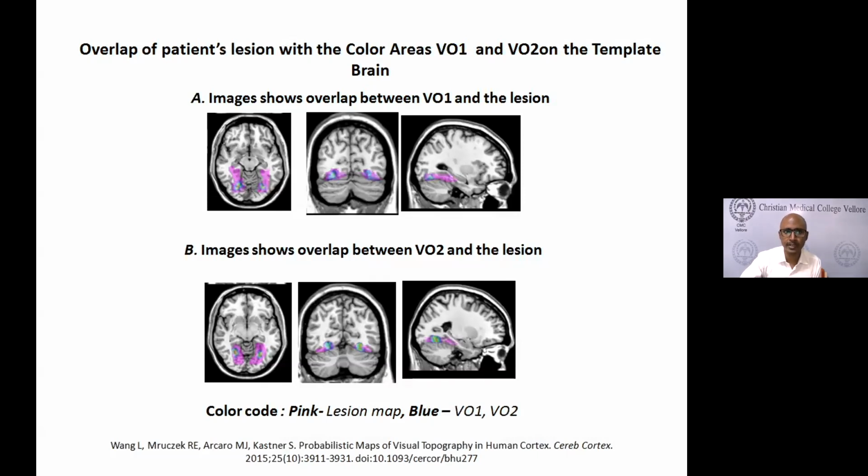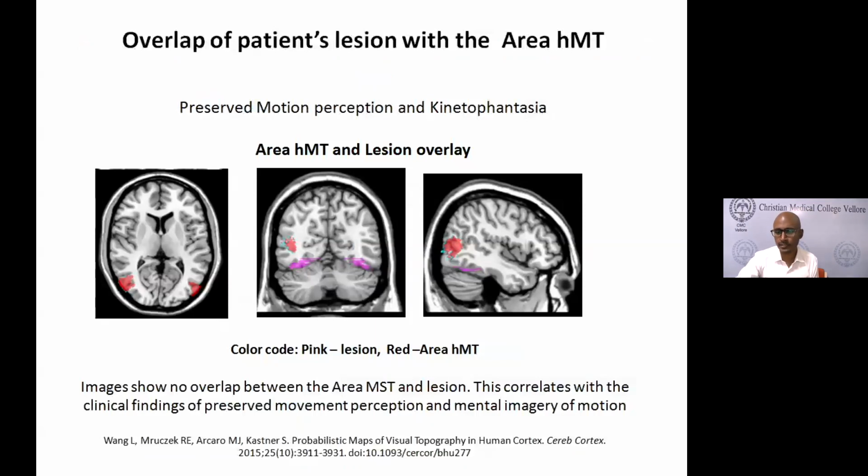The color area is part of the ventral stream, which is involved in processing objects, the what pathway. But one thing we found is that this patient did not have any difficulty in perceiving movements, or in imagining movements. So we wanted to prove that this is not involving the movement area. Here we mapped the human movement areas, MT and MST, the two movement areas of the brain. From the atlas, we mapped the human MT, and the pink is the lesion. You can see there is no overlap; the lesion is not extending into the movement area.